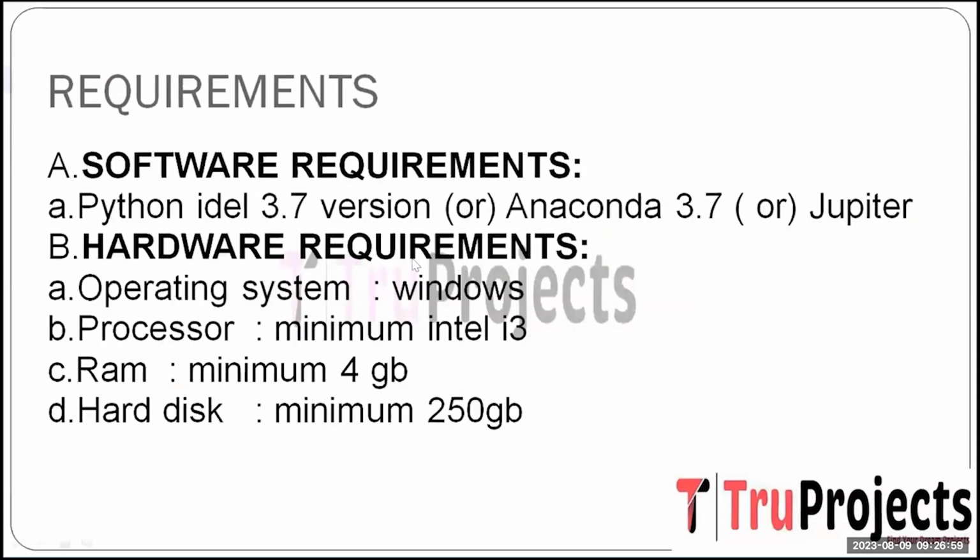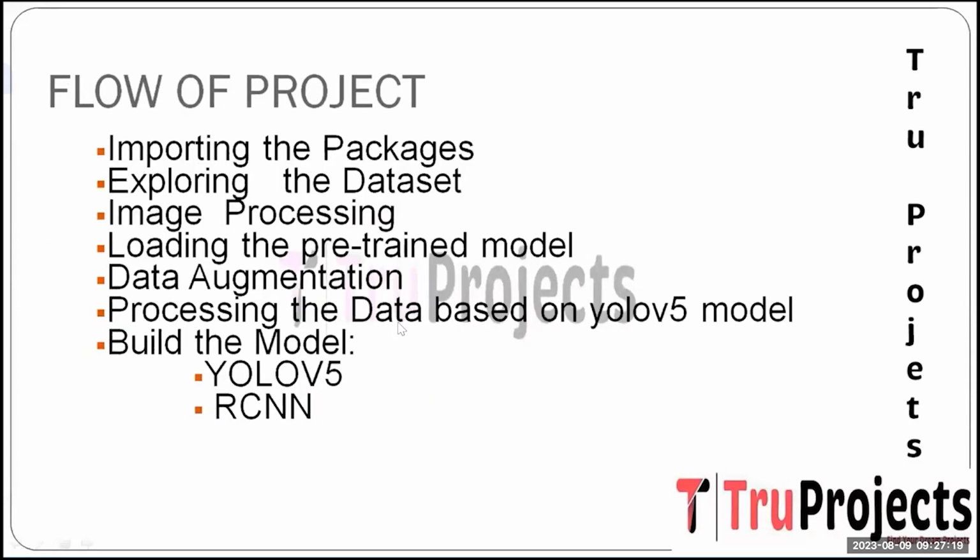These are the basic requirements needed to build this project. The software requirements are Python IDE version 3.7, and Anaconda version 3.7 or Jupyter Notebook. Hardware requirements are the Windows operating system, a processor of minimum Intel i3, RAM of minimum 4GB, and hard disk of minimum 250GB. And to know about the flow of the project, these are the steps we need to discuss.